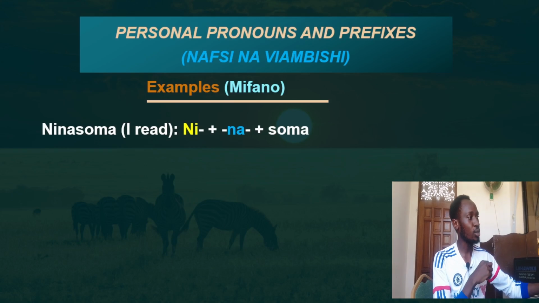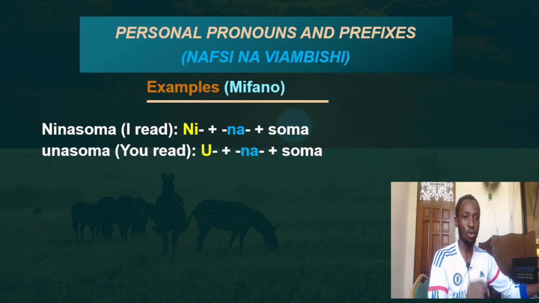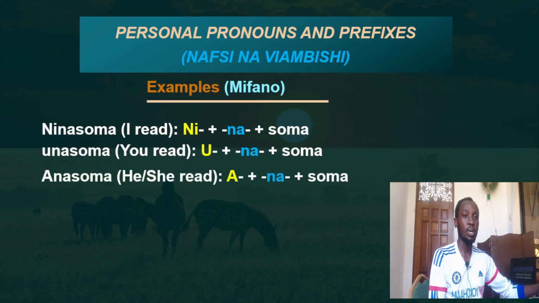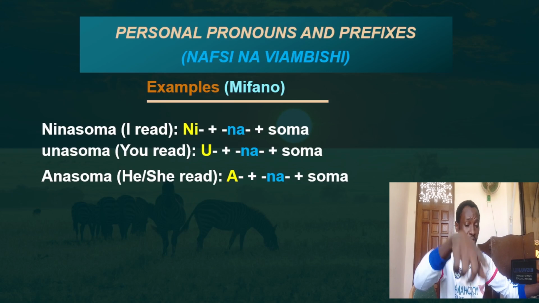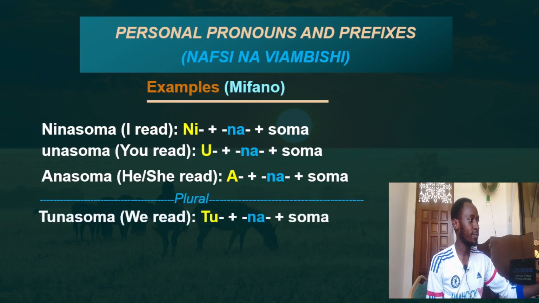So the first person, ninasoma, ninasoma. Unasoma. Wewe unasoma, you read, or you are reading a book. Wewe unasoma kitabu. The third person is anasoma. Yeye anasoma. Then plural we have tunasoma, we read.